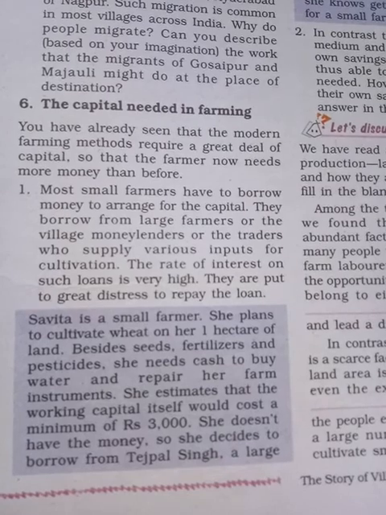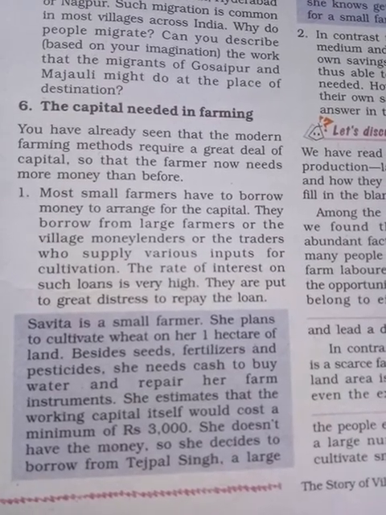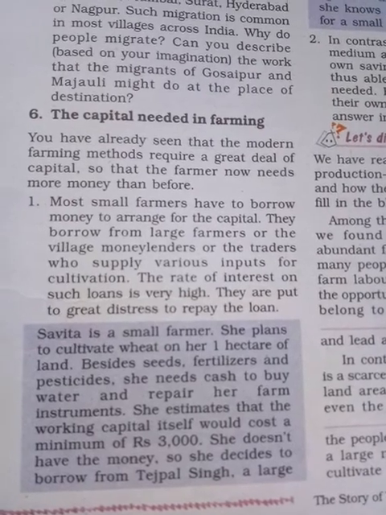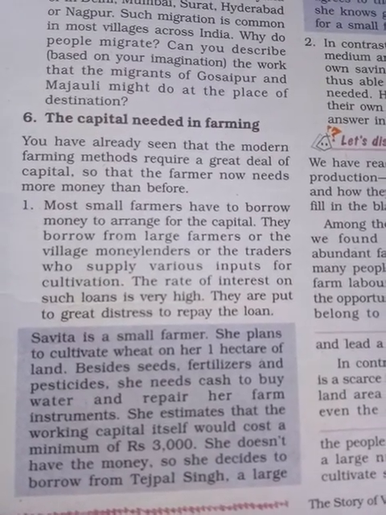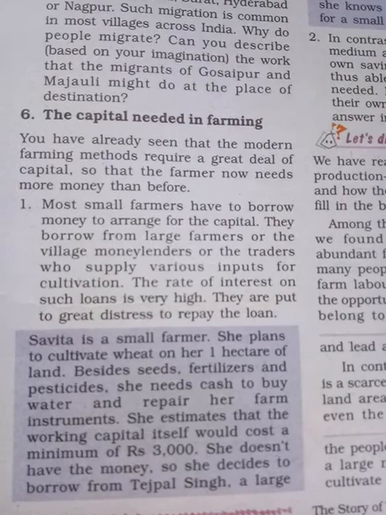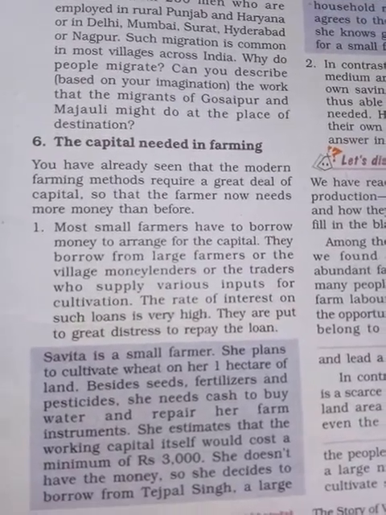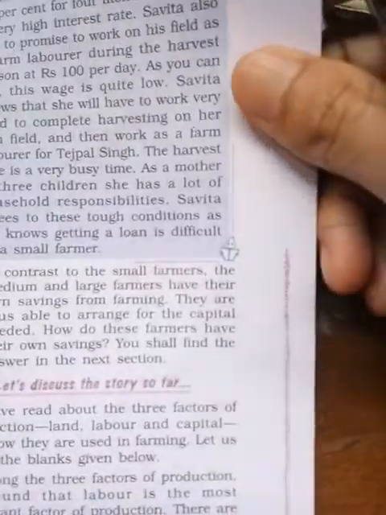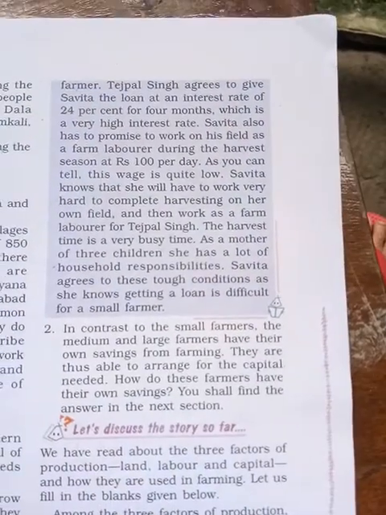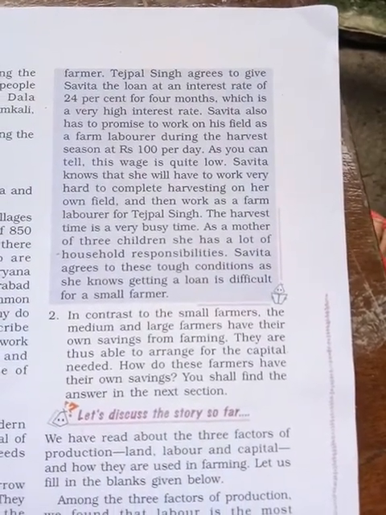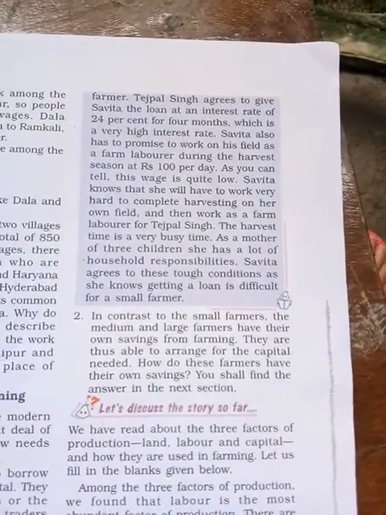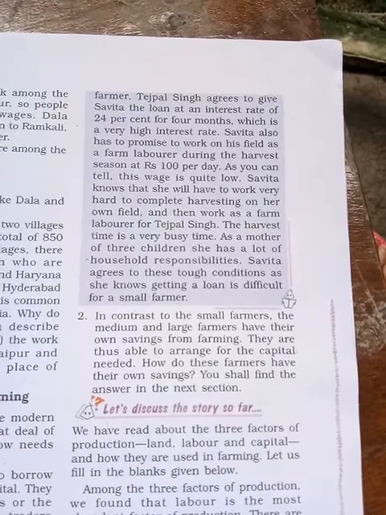So she calculated how much money is needed, around 3,000. So she borrowed from Raspal Singh, a big farmer. Raspal gave the loan to Savita at 24%, which is very high, for 4 months.